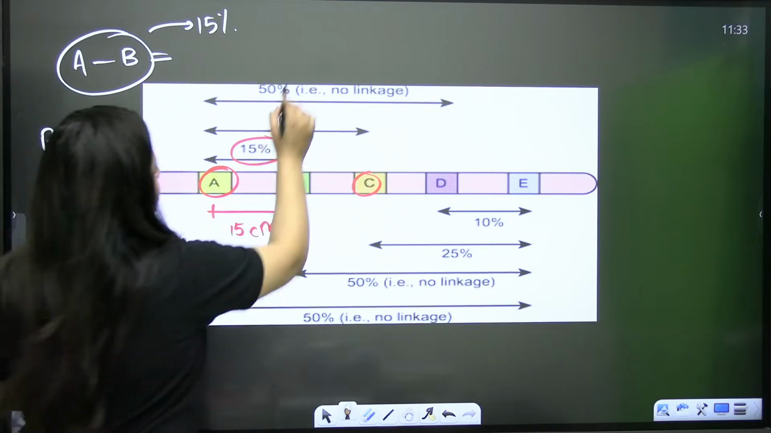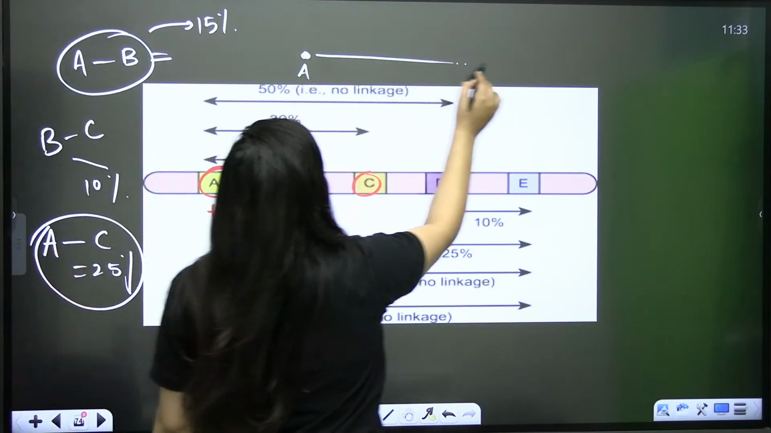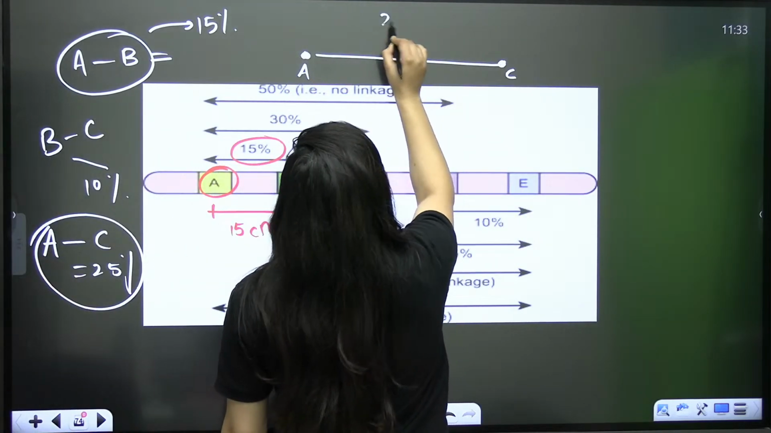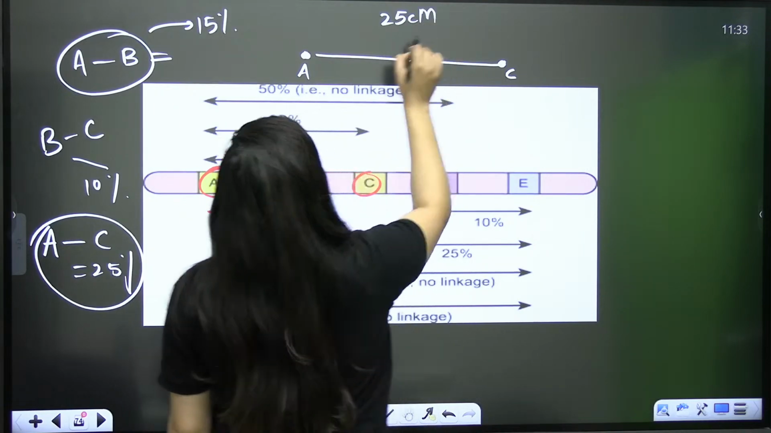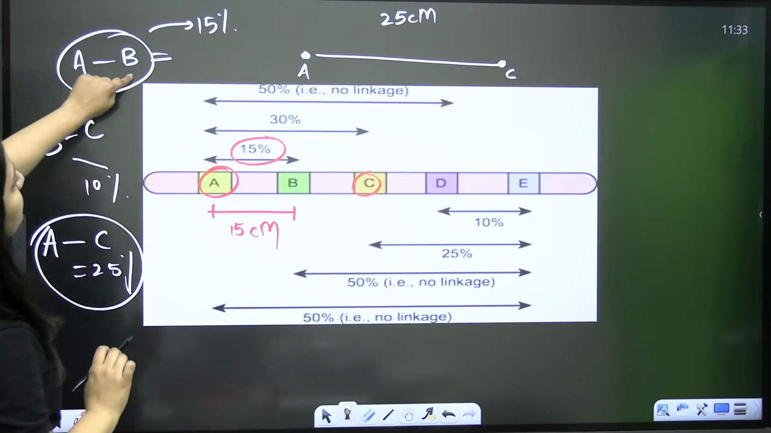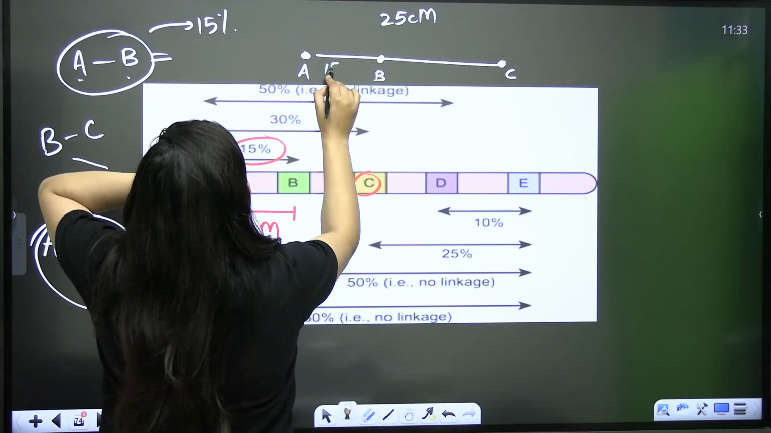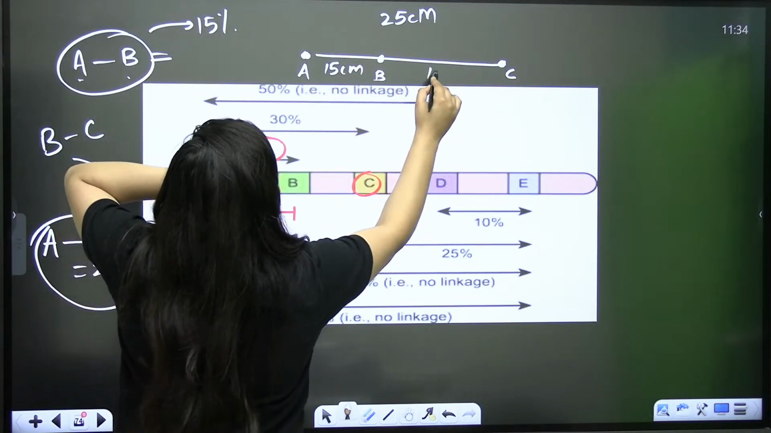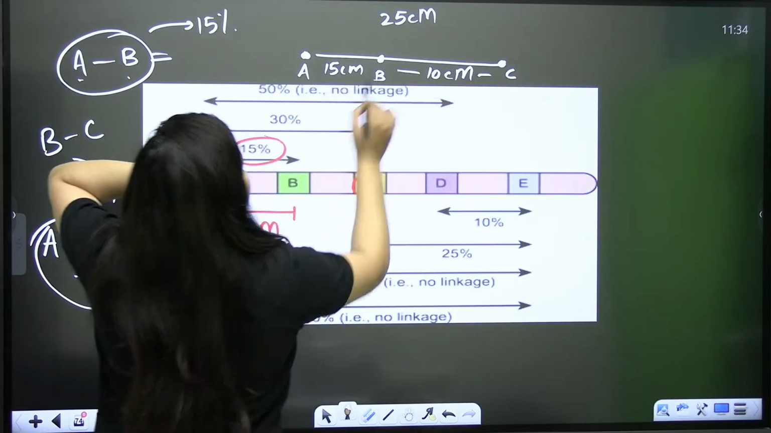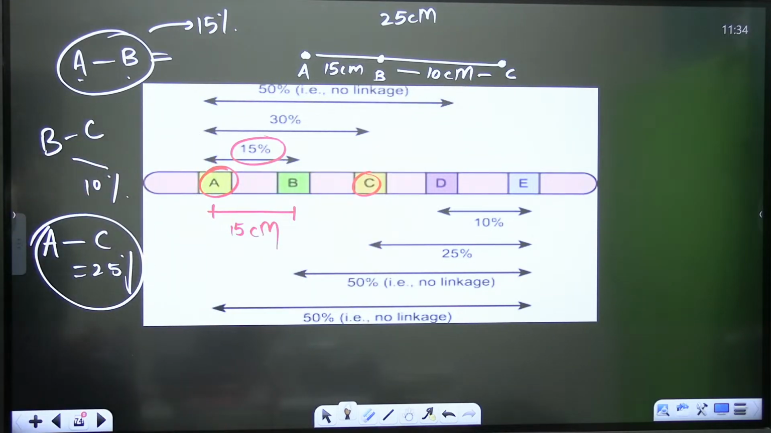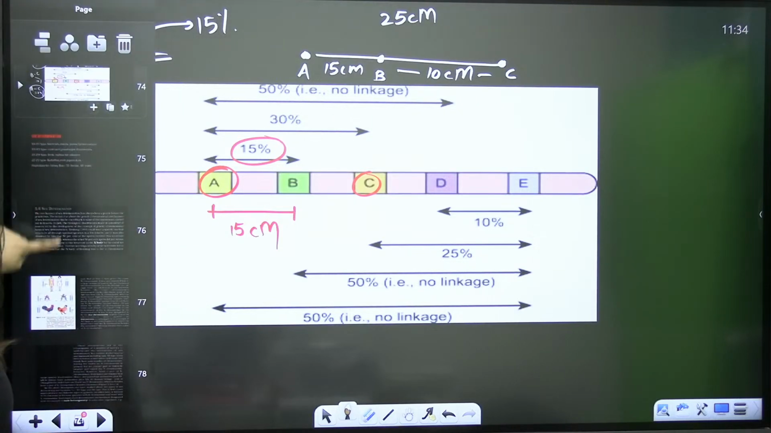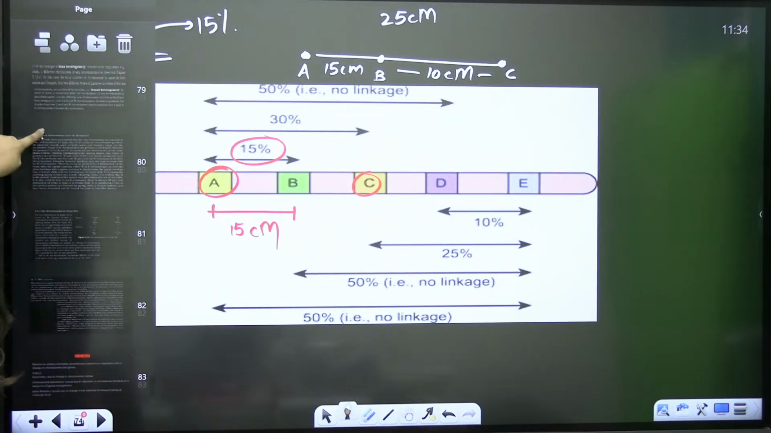Now see, A and C have a recombination frequency of 25%, which means a distance of 25 centimorgan. A and B is 15%, so 15 centimorgan. So here it will be 10 centimorgan. That's how you can check. You need to solve some questions on the basis of it.